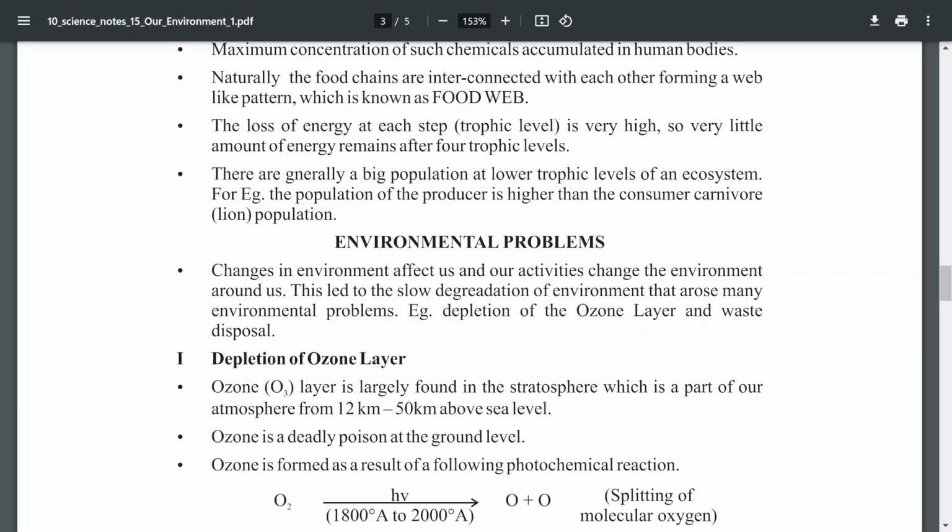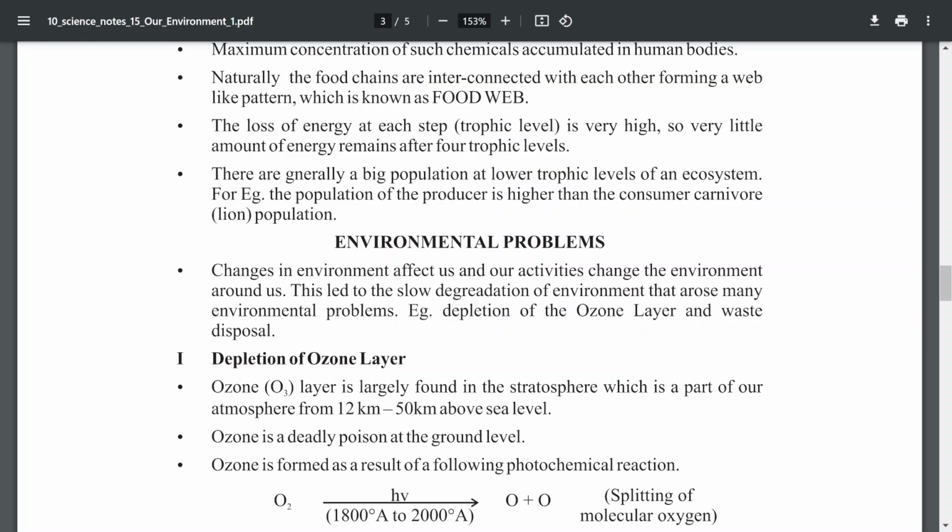For example, ozone depletion and waste deposition. All humans are using plastics. The government says reduce plastic usage, but we are using the same thing. The government collects fines, but we never obey, and we keep using the same thing.